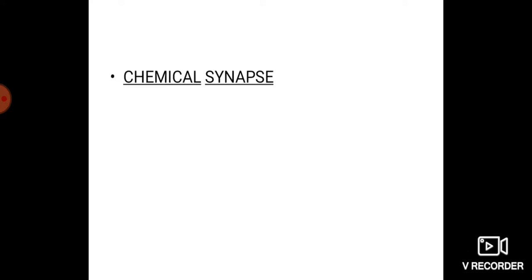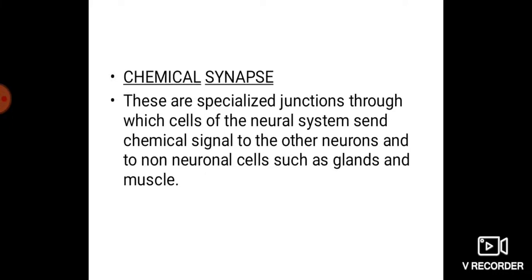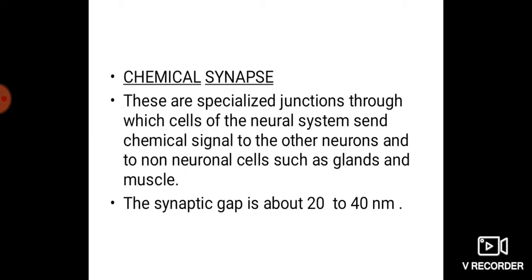Chemical synapse. These are specialized junctions through which cells of the neural system send chemical signals to other neurons and non-neural cells such as glands and muscles. Chemical synapses are present between two adjacent neurons, as well as between a neuron and a non-neural organ such as glands and muscles. The synaptic gap is between 20 to 40 nanometer. The gap between two successive neurons in a chemical synapse is wider.